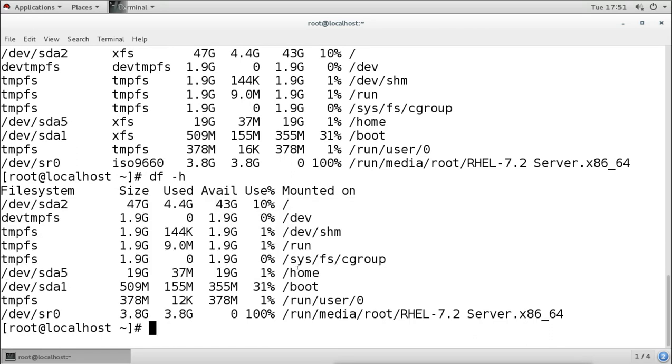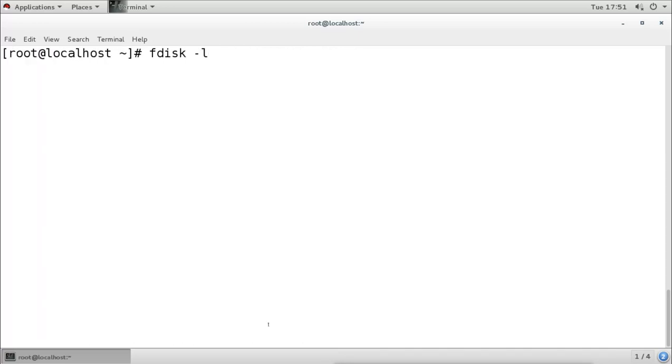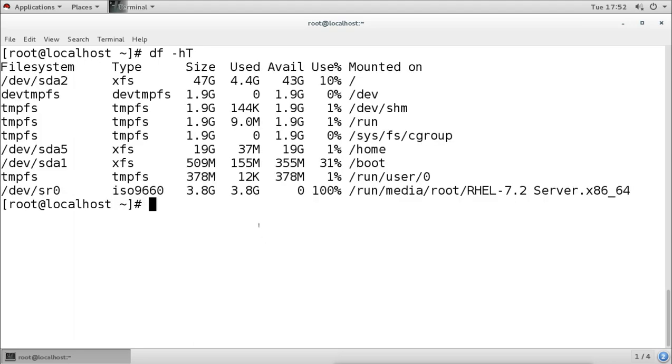Now to check the partitions, the number of partitions and type of partition, we can use fdisk -l. Then to check where it is mounted, we can use the mount command with grep, so that we can see the specific information only for the partitions. Then we can use this command to see in detail which partition is mounted on which directory, and also what is the type of partition, the total size, and the used and available size in human readable form.